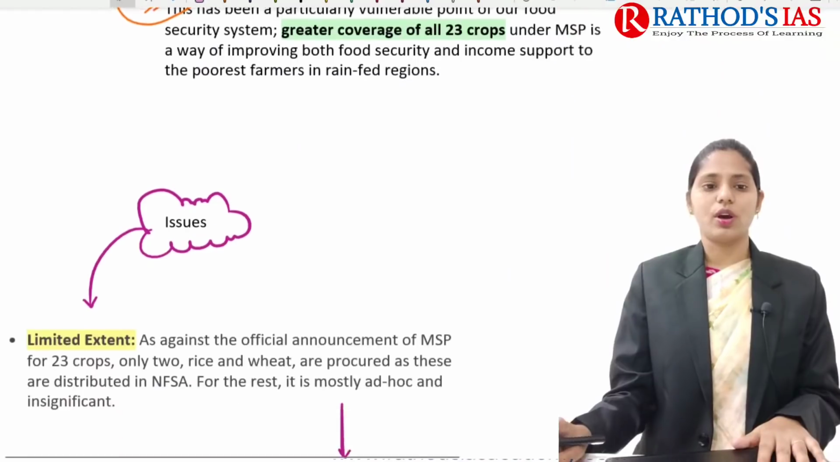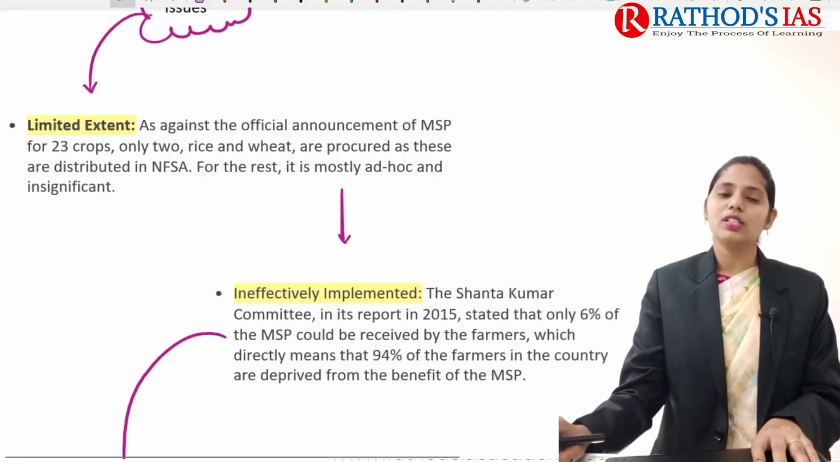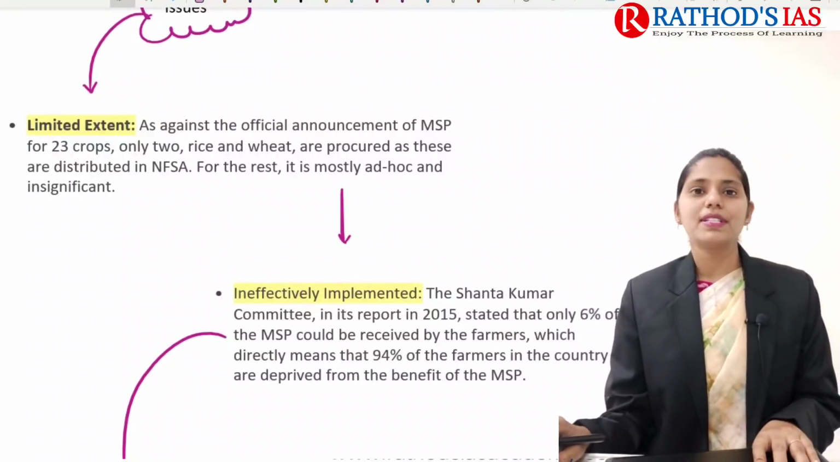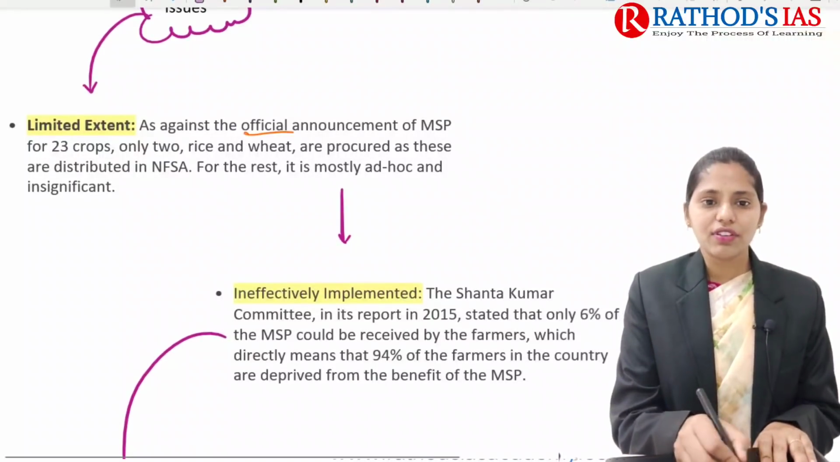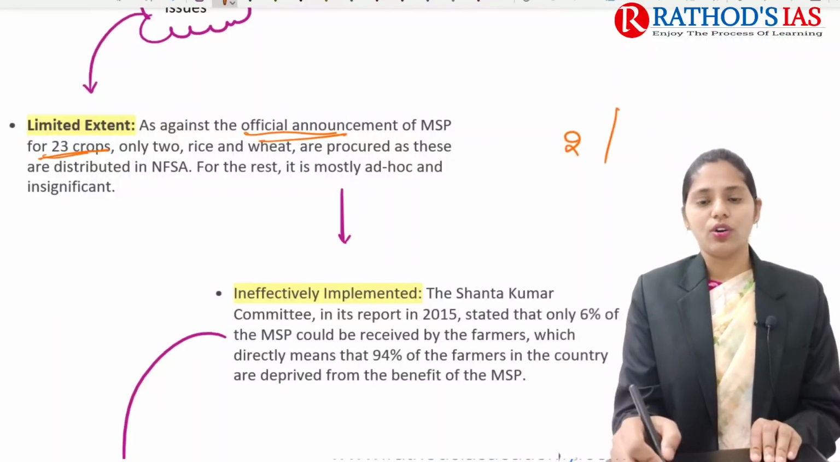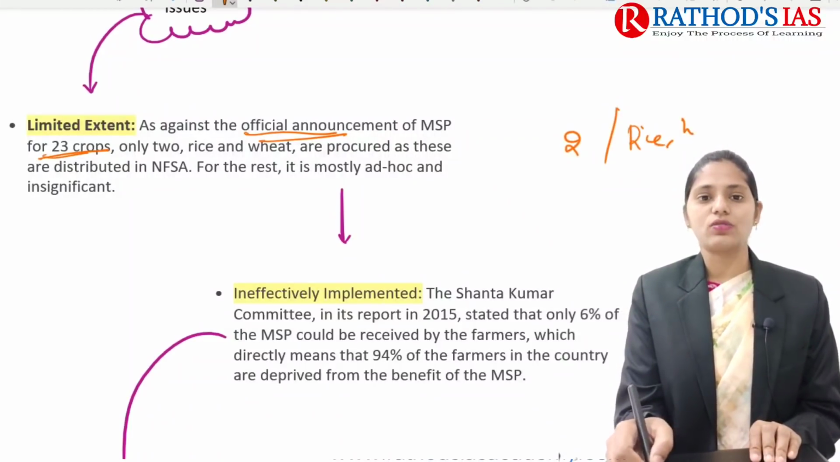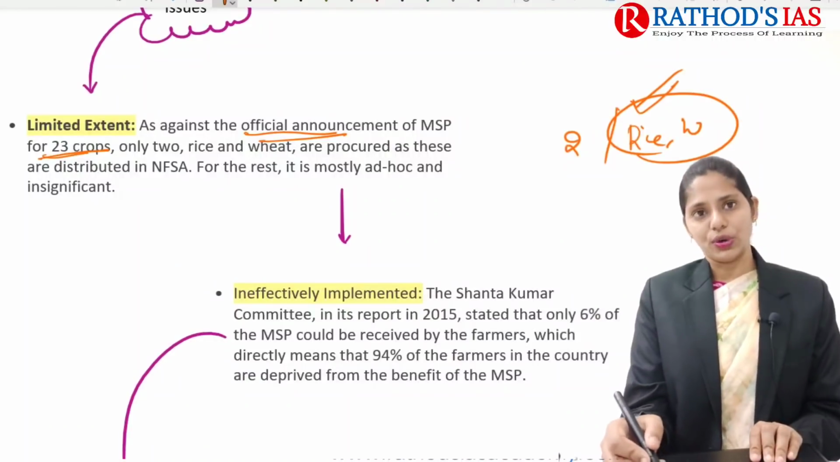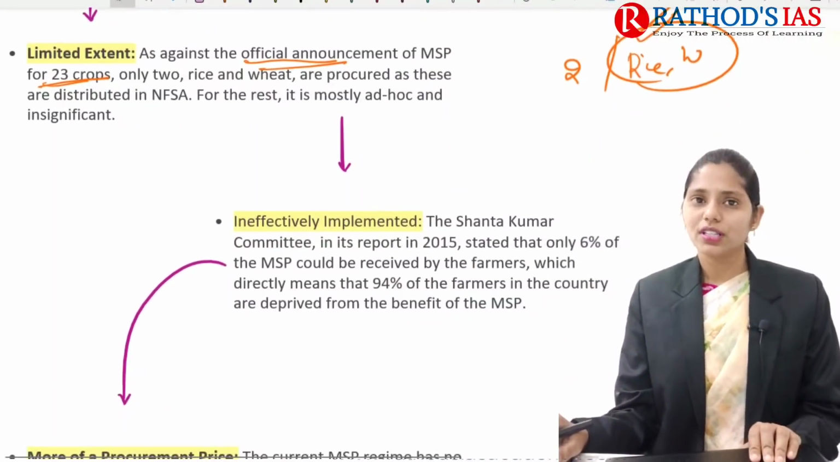Okay, so this is about this topic, and now let us try to see the issues in detail. So the first one is that there is limited extent. As against the official announcement of MSP for 23 crops, only two crops, for example rice as well as wheat, are mainly procured. Okay, so this is one important problem.